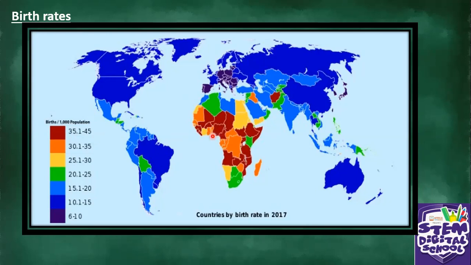These countries are mostly found in Africa: West Africa, Eastern Africa, and Central Africa. More babies are born in these areas. Can you see, grade 7? And also this small country, I think it's in the Middle East, that is the only one that has got a highest birth rate.